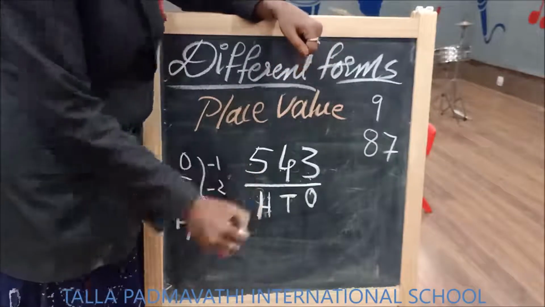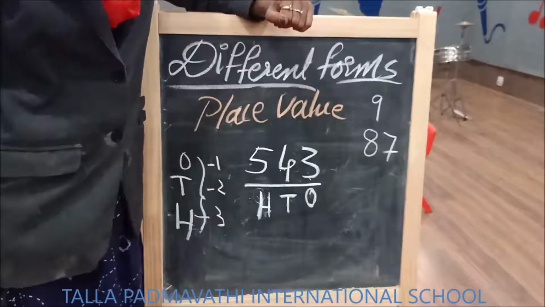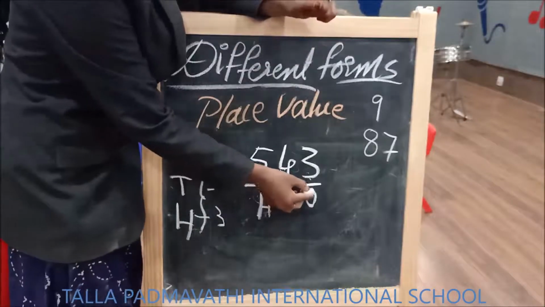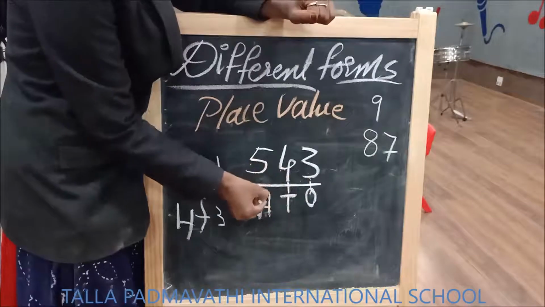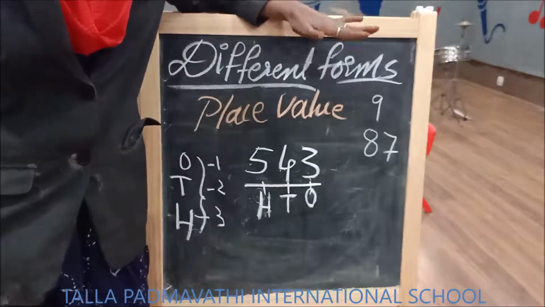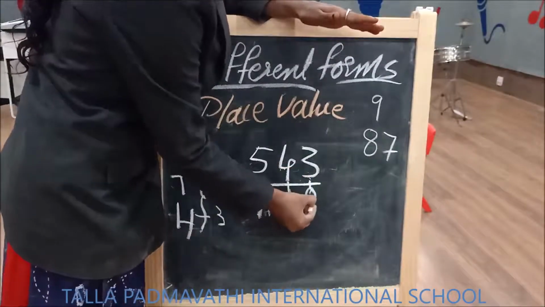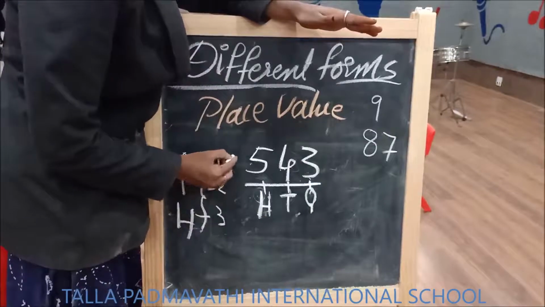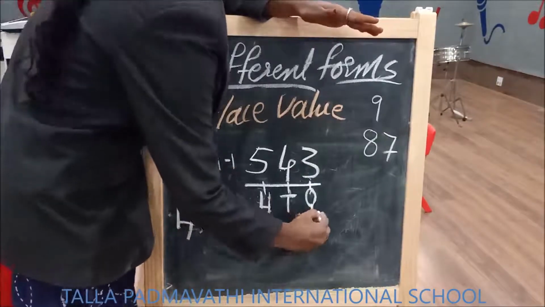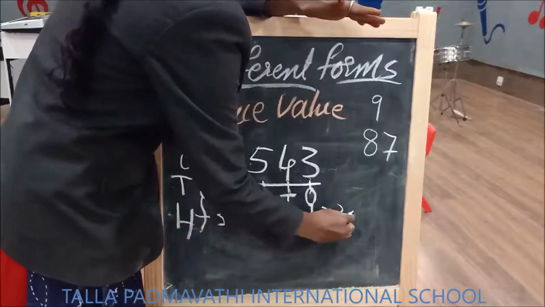What is in the place of hundreds? 5. So children, depending upon their places, their value changes. Now let us see what is the value of 3. Tell me, what is ones? Ones means 1. So 3 into 1.